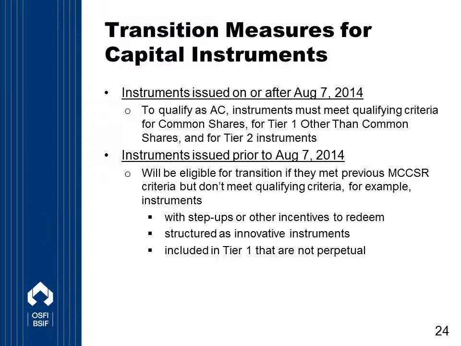For instruments issued prior to August 7, 2014 that are currently included in available capital, but that don't meet the qualifying criteria, we've developed transition measures for these instruments. These transition measures could apply to instruments that, for example, previously qualified as an innovative instrument, maybe it had step-ups or other incentives to redeem, or qualified as Tier 1 but wasn't perpetual.